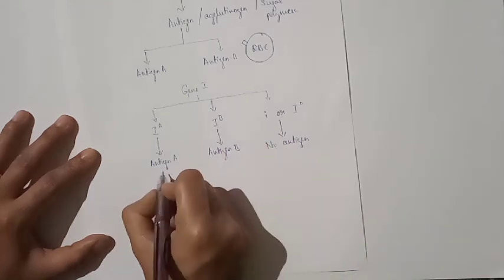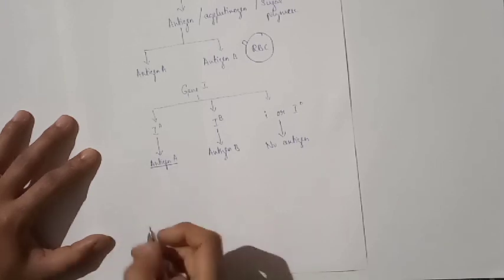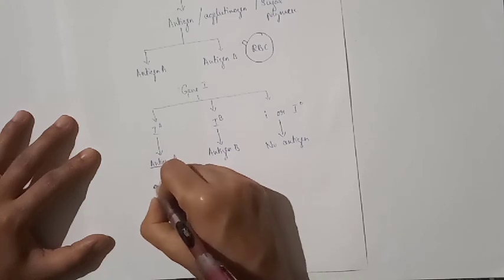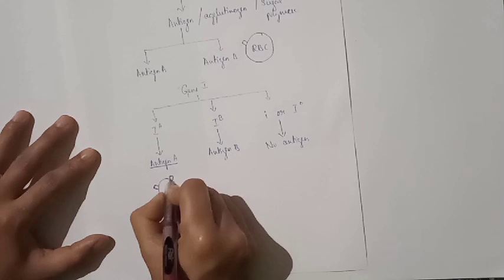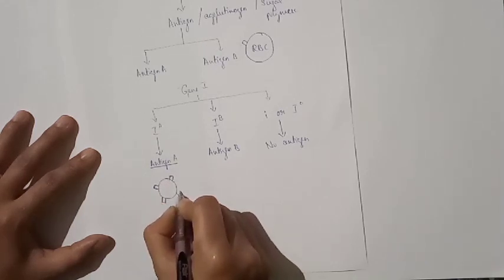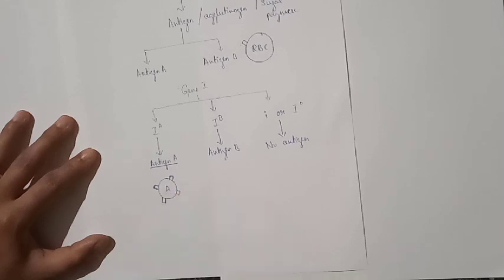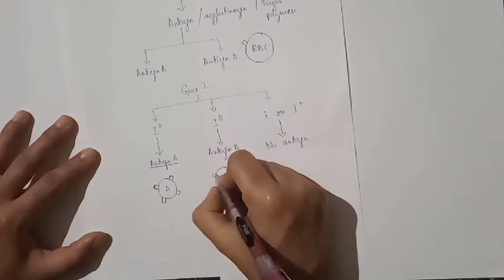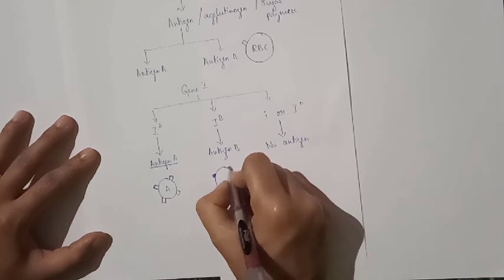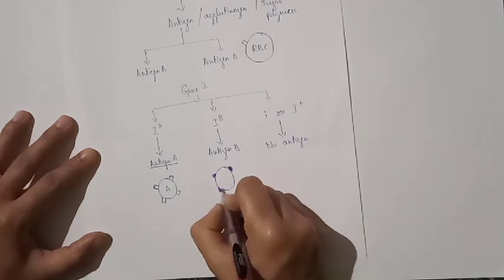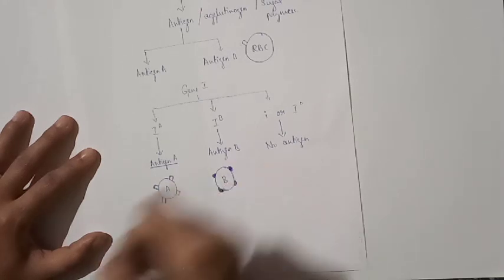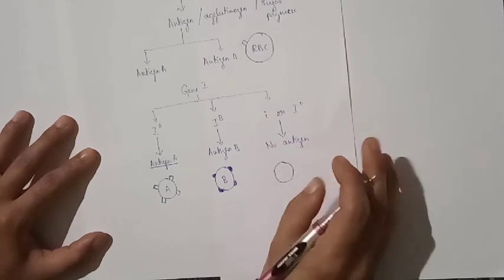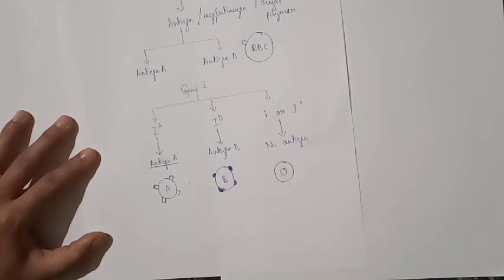Clear? Now understood? Suppose antigen A is present on the membrane of RBC, then the blood group becomes A. Suppose antigen B is present on the membrane of RBC, then the blood group becomes B. Suppose on the membrane of RBC, no antigens are present, then the blood group becomes O.